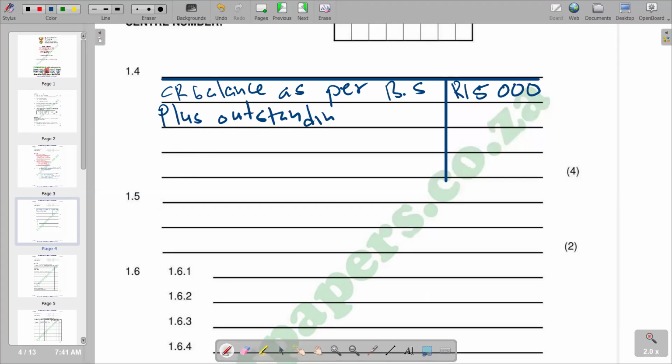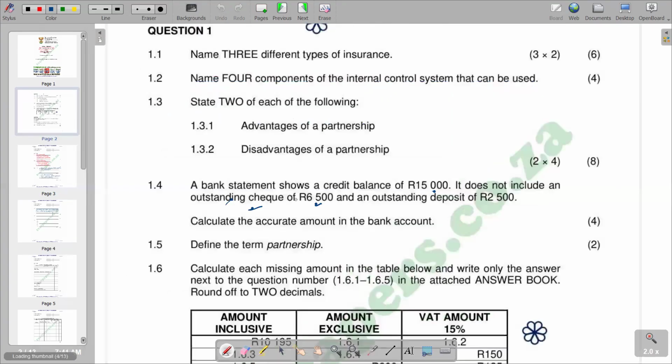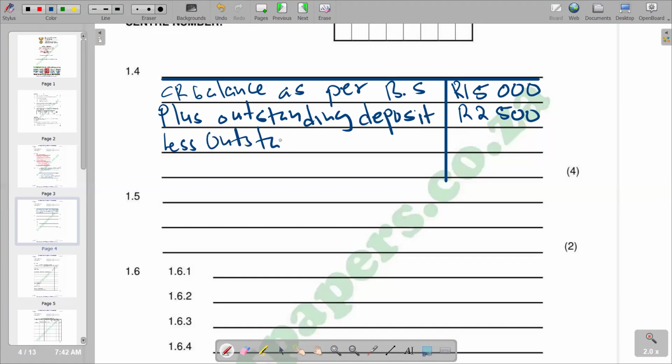Plus outstanding deposit, and the amount that we have is 2,500. Then we are supposed to subtract the outstanding check, and the amount that we have is 6,500.